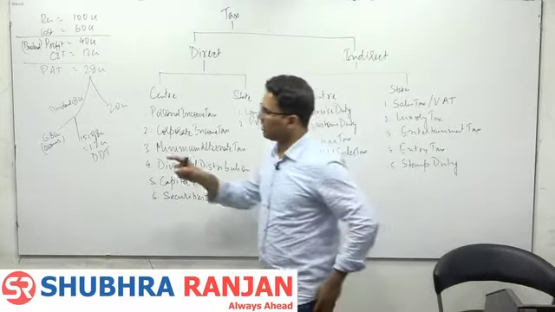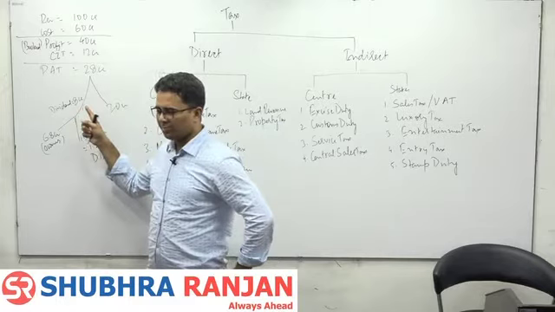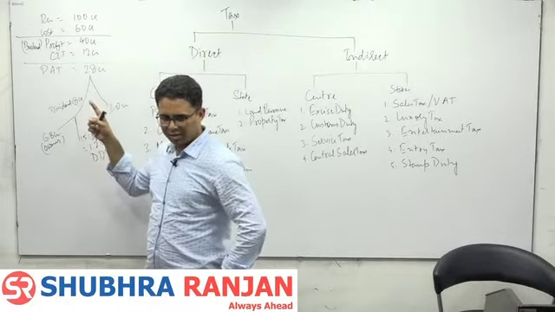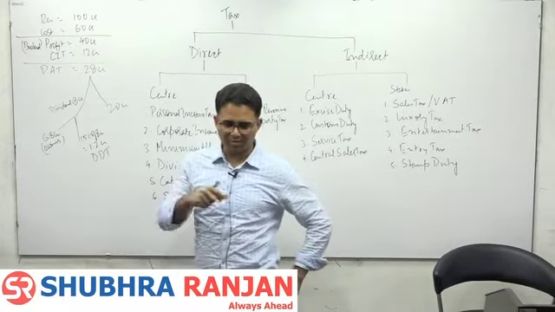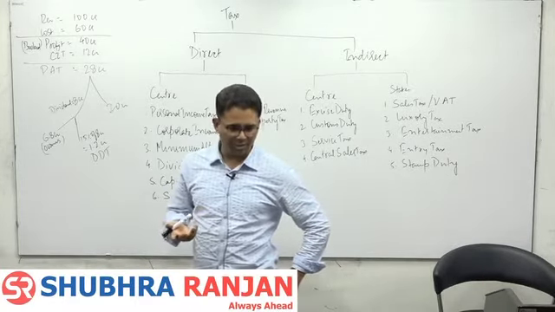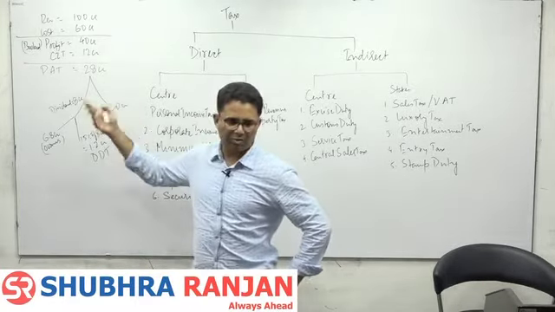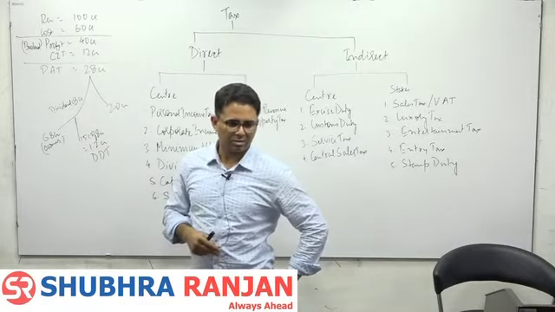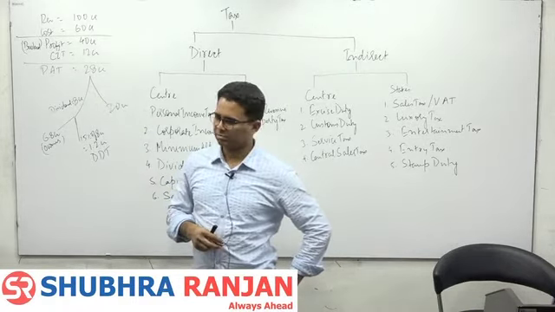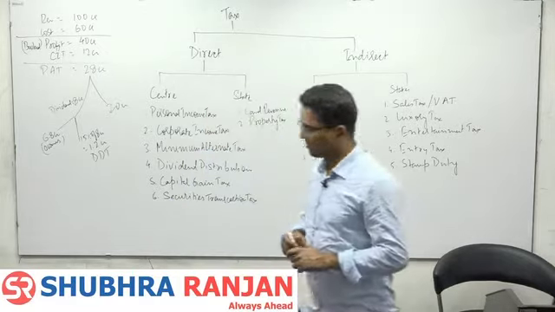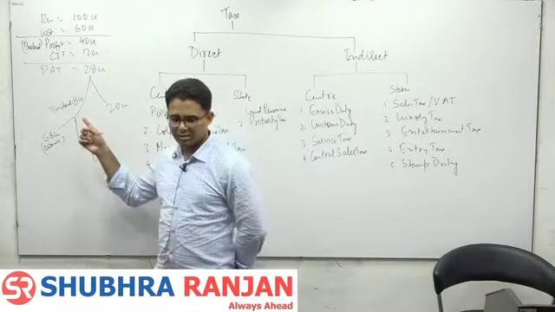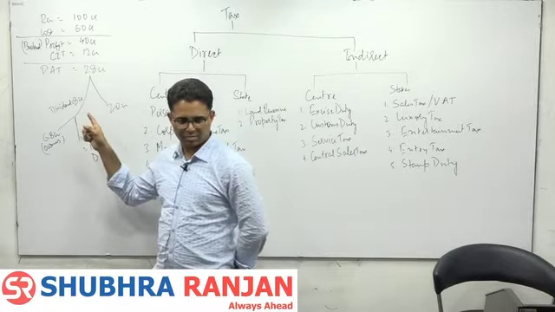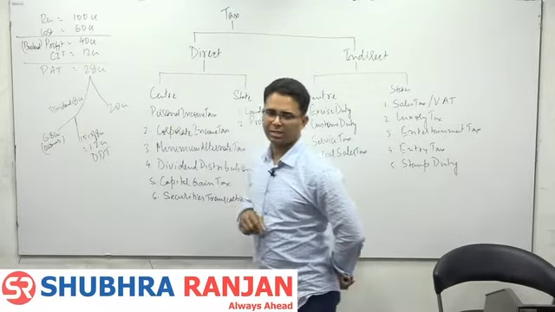Why does the government impose tax here? So that companies, rather than paying money back to the owners, invest into the business. They should not try to extract money out of the company. Here there is no tax if they invest, but if the company wants to pay the owners, then there is tax. Okay? And keep in mind, on dividend the company needs to pay tax, and that is why DDT is a direct tax.